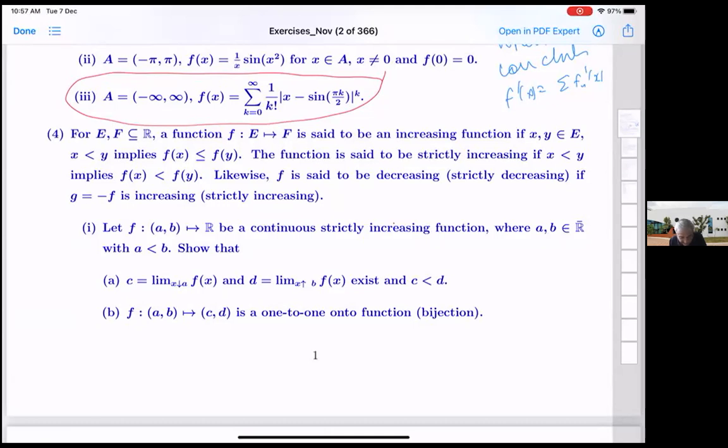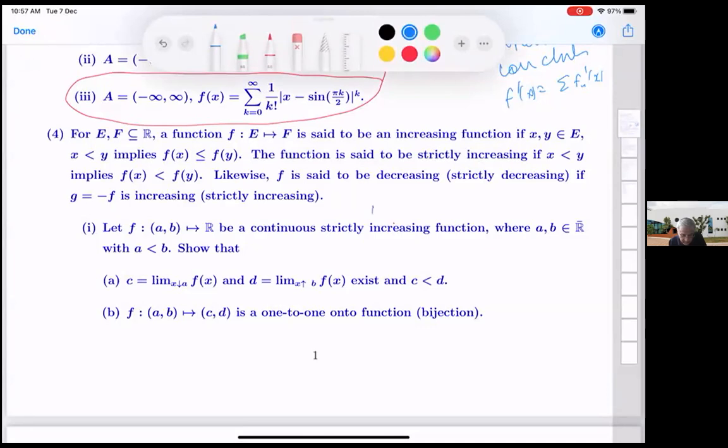But in our definition of limits, that is not allowed. That example is not related to this then.